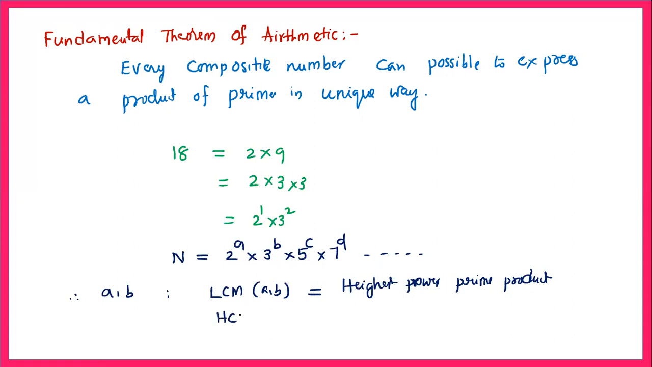Whereas, how do we find the HCF of the same two given numbers? Among the common primes, the product of the least powers will be considered as the HCF of the given two numbers.